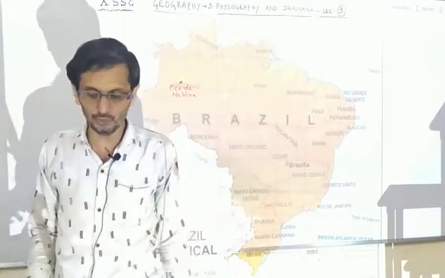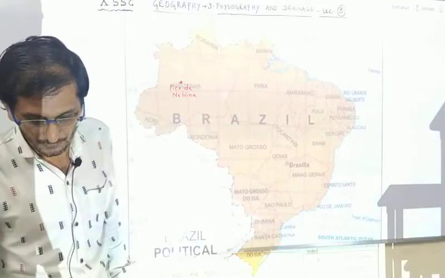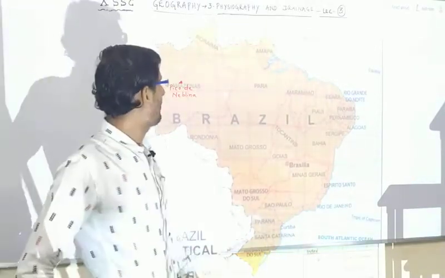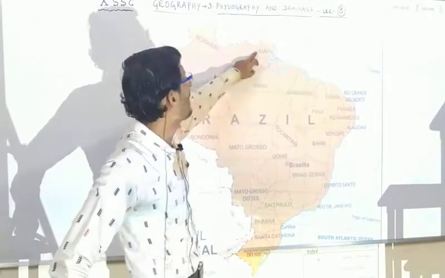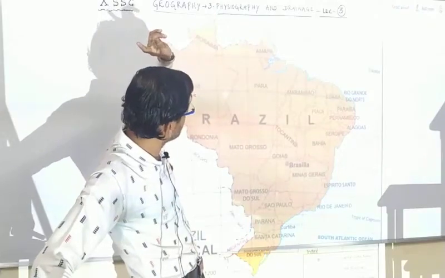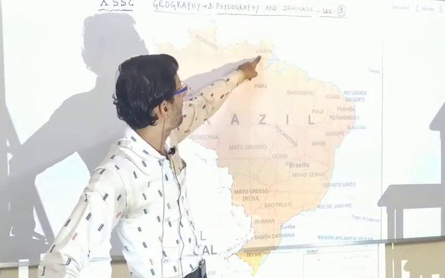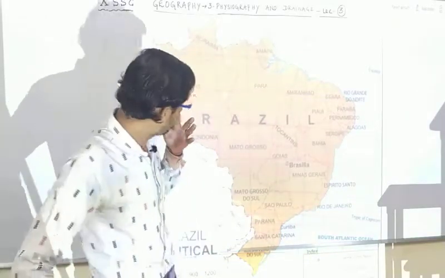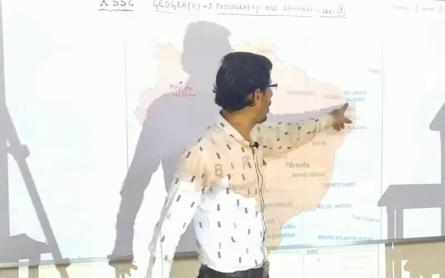Atlantic Ocean is from both sides. Now, we will go further. The northern coast extends from Amapá. You can see here Amapá. The coastal area starts in Brazil in the northern area from Amapá state or Amapá region, province in the north to Rio Grande do Norte.